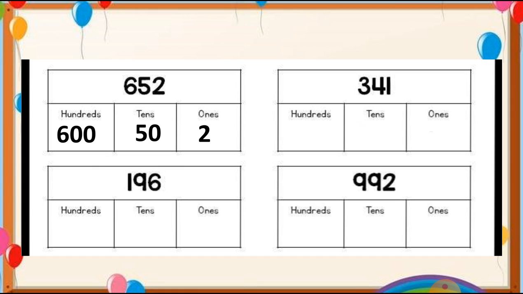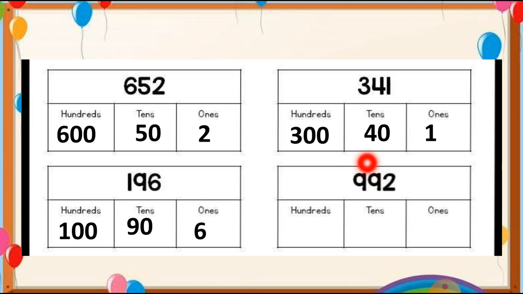341. So the number 1 will stay as it is. Number 4 we can put 1 0 with it. Number 3 we can put 2 0 with it. So here is 300. 196. Here the 6 is at the ones place, so we can write 6 as it is. The number 9 is at the tens place, so we can put 1 0 with it, so it will be 90. Now 1. The hundreds place is 1, so we can put 2 0 with it. So here 100 is the place value of 1.